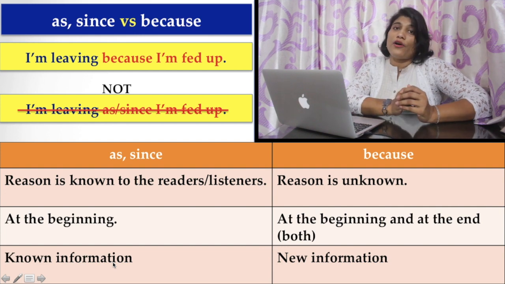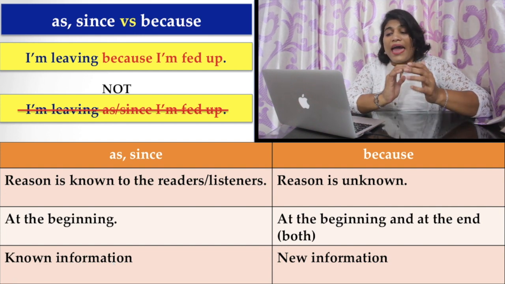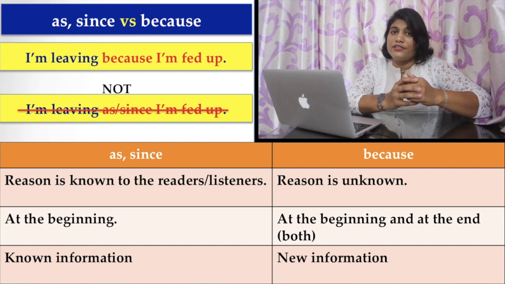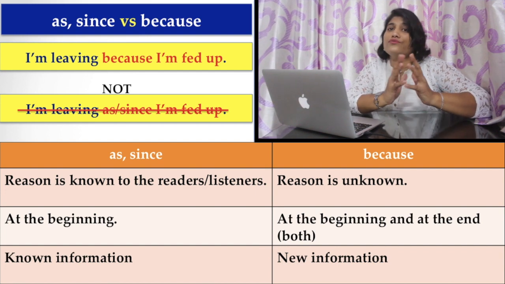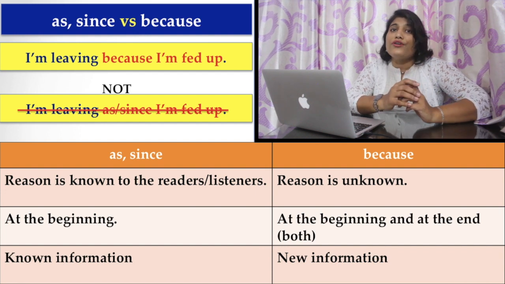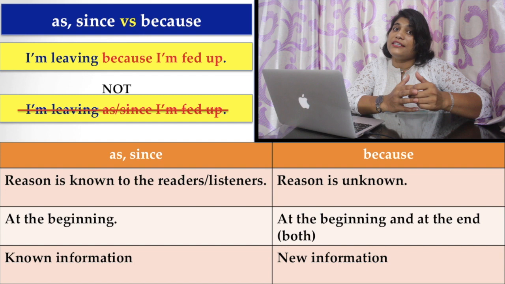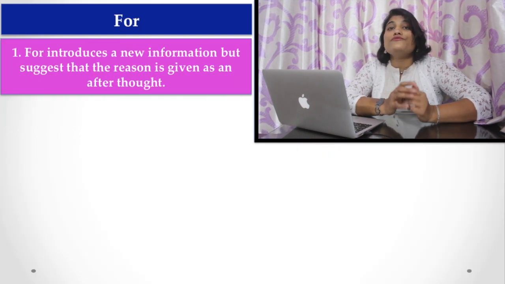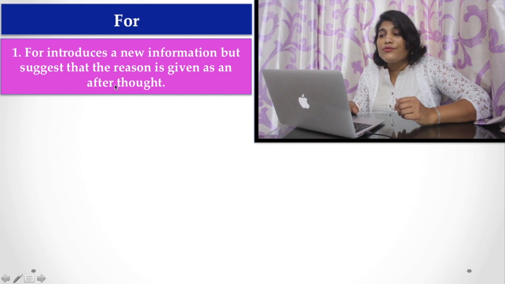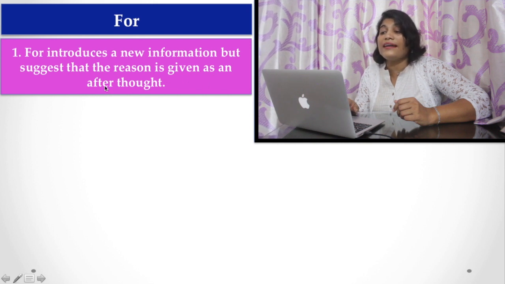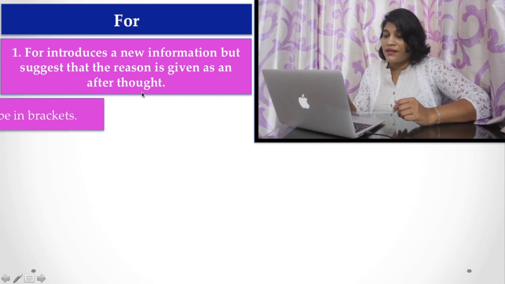And another important thing is that with as and since, the information is known to the reader, but a because clause always introduces information which is new. Now, what do we use for? For introduces new information, but suggests that the reason is given as an afterthought.